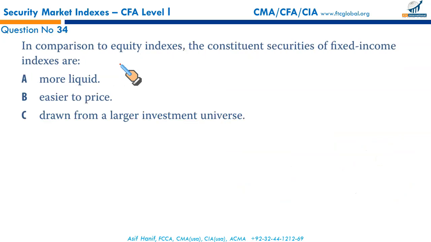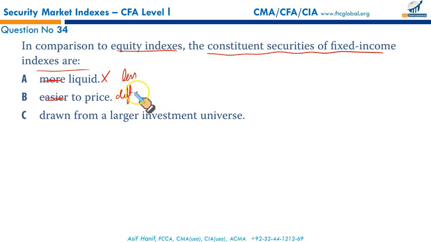And then finally, in comparison to equity indices, the constituent securities of fixed income indices are more liquid. Wrong. Less liquid. Easier to price. Wrong. Difficult to price, because they do not have an active market, so we may have to estimate the price. The actual price may not be available.